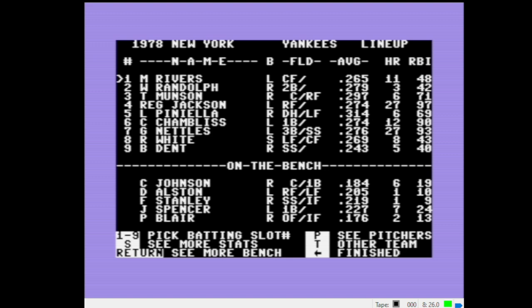And the other stipulation is that I'm using the first team that the player appeared on that season. So if there was anyone that was traded to the Yankees or Red Sox in mid-season here, they wouldn't appear on those teams. They would be on the first team that that player was on. So at any rate, Randolph is injured, and in real life, Brian Doyle was the second baseman here.